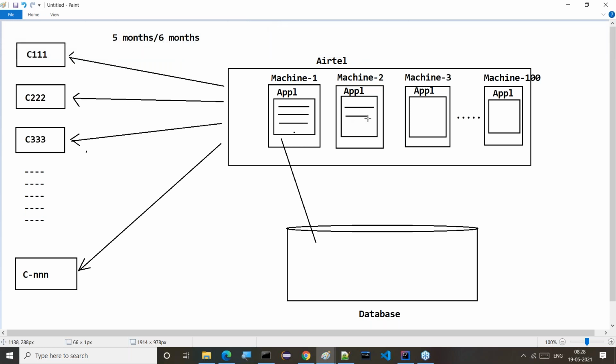Now tell me, is my application still a standalone application or a distributed application? Now we have to be aware of the distributed application definition. If you design and execute any application on the basis of client-server architecture, or by distributing application logic over multiple machines, then it is called a distributed application.